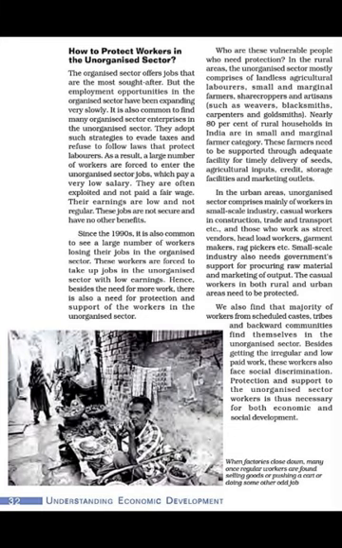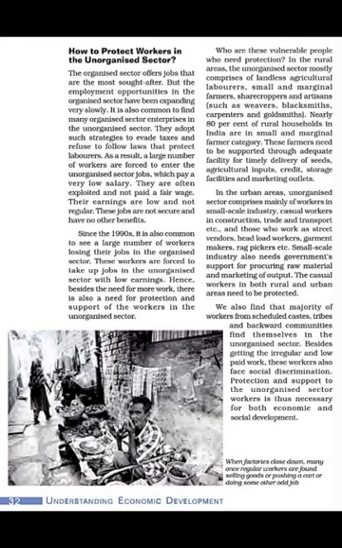So as a result, a large number of workers are forced to enter the unorganized sector. If no opportunity is there in the organized sector, they have to go to the unorganized sector and work there, and they compromise to work even at a low salary. There the workers are exploited, they are not paid fair wages, and their earnings are low, not regular, and their jobs are not secure.